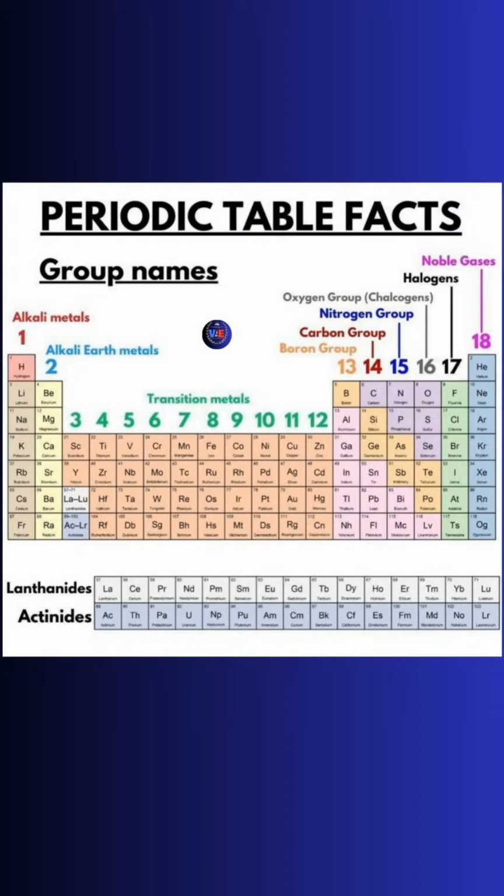Second, we are talking about the halogens. The first element of the halogens is fluorine. The second is chlorine, and then bromine, iodine, astatine.